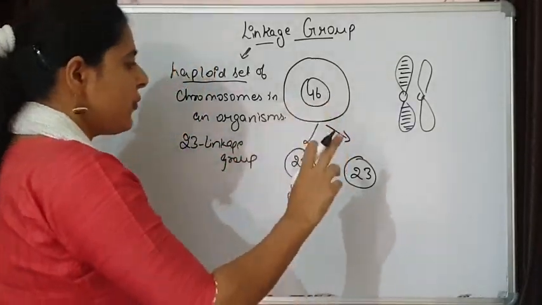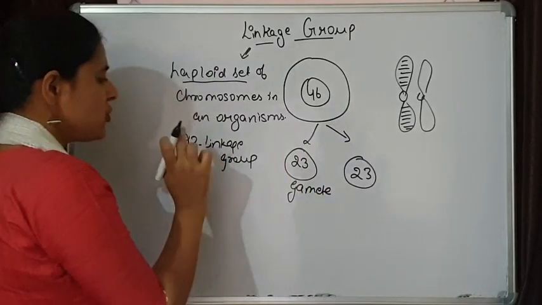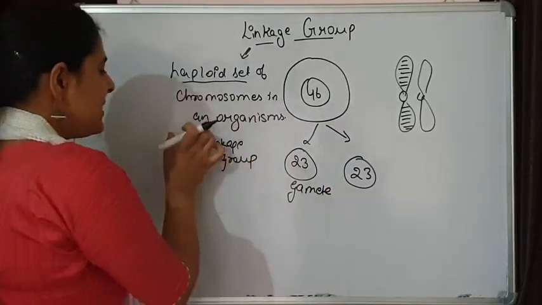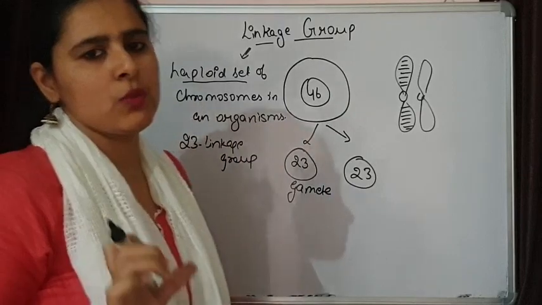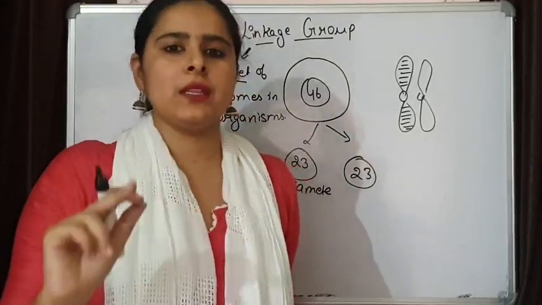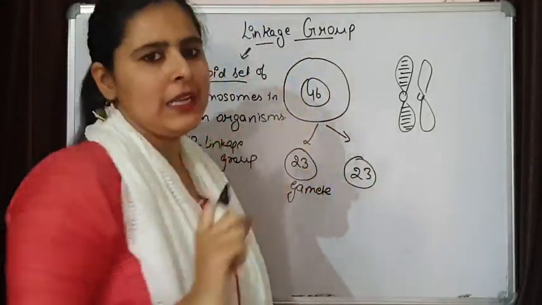So whenever gamete formation takes place, 23 chromosomes are going to be inherited, and the genes that are present on these 23 chromosomes are also going to be inherited together. That's why we say linkage.